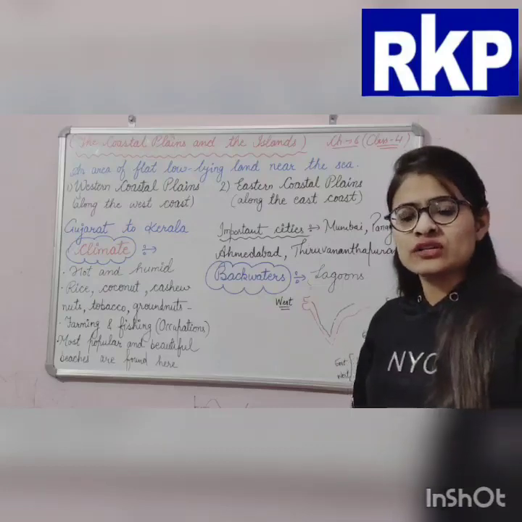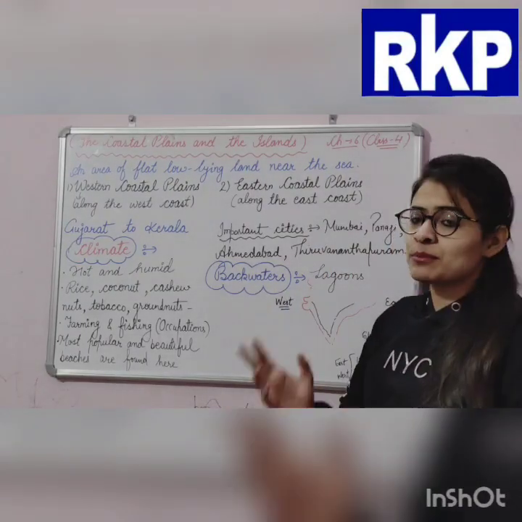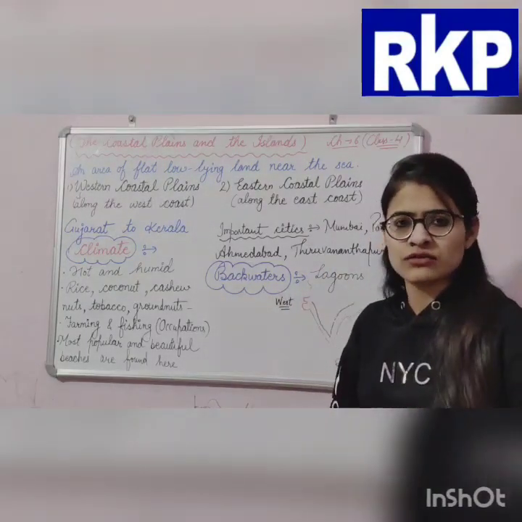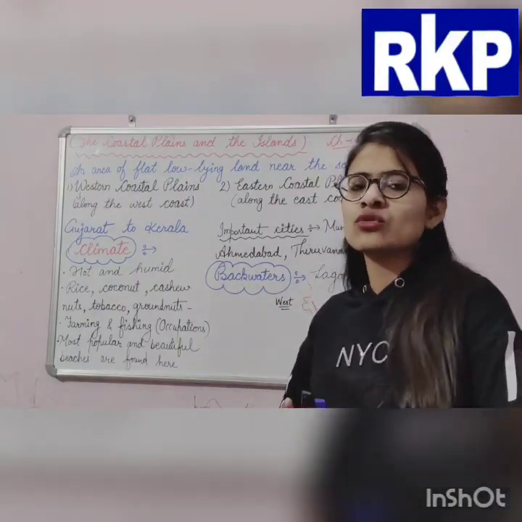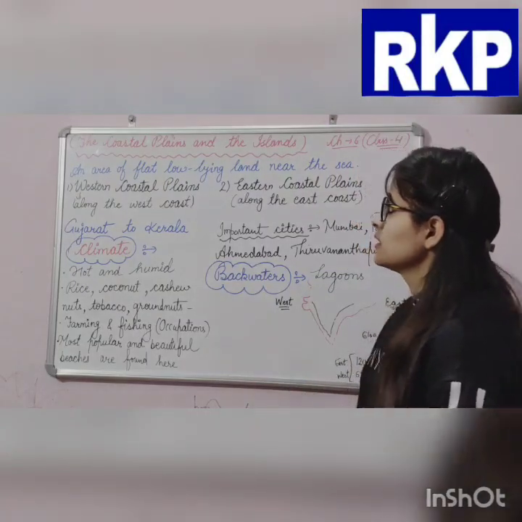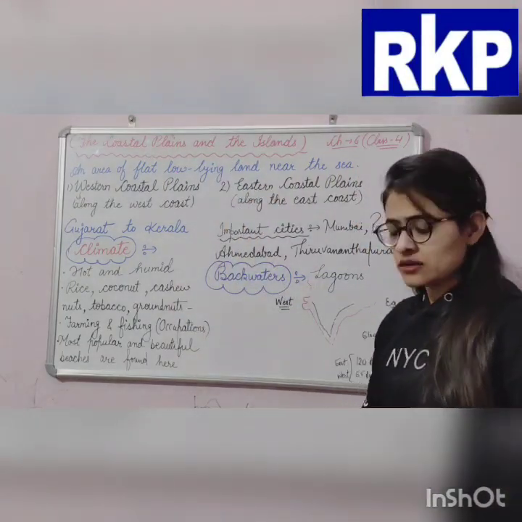Today we are going to discuss our chapter number 6 for class 4. So what is the chapter name? The chapter name is The Coastal Plains and the Islands. The Coastal Plains and the Islands.